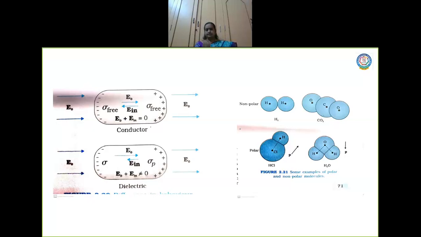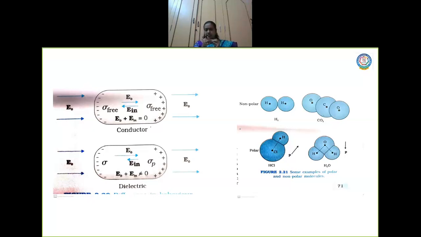Whereas in the case of a dielectric, where the charges are held with respect to their atoms and molecules, when a dielectric is kept in an electric field, what happens? I told you, they will experience a small electrostatic force. There is a small alignment and that will displace the charges.